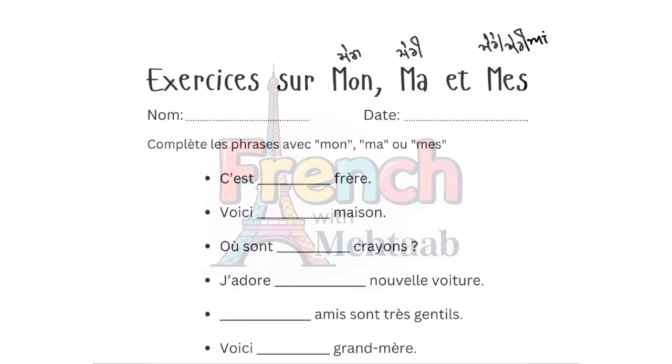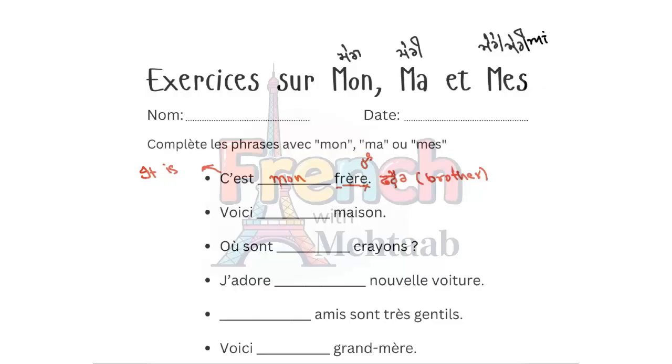So what is this? This is c'est. C'est means it is. This is called frère. The E at the end is silent. Frère means brother. Now we want to say it's my brother. How will we say? C'est brother. Brother is a masculine person, right? So mera brother hai. Mera, how will we say? Mon. Mon frère. C'est mon frère. Okay.